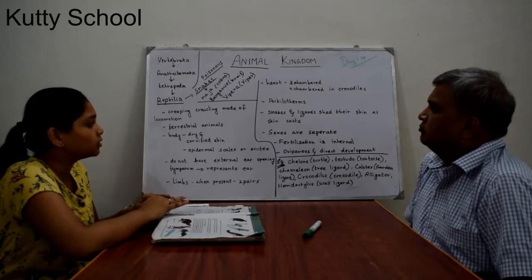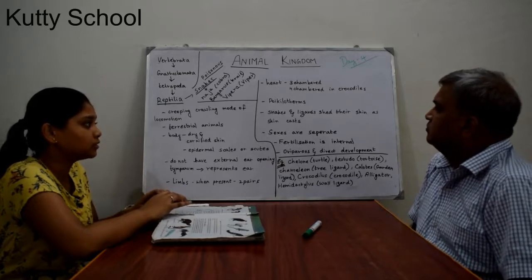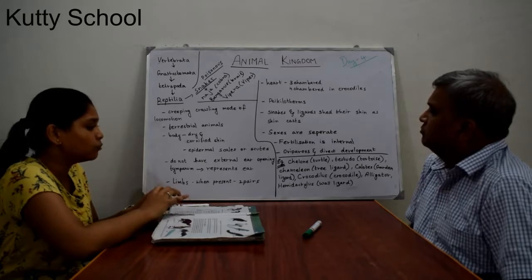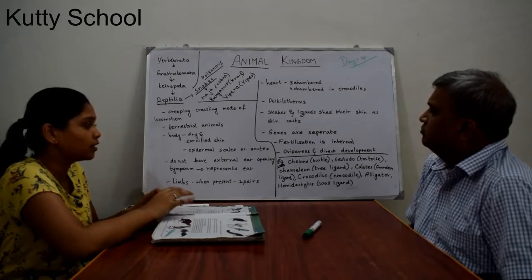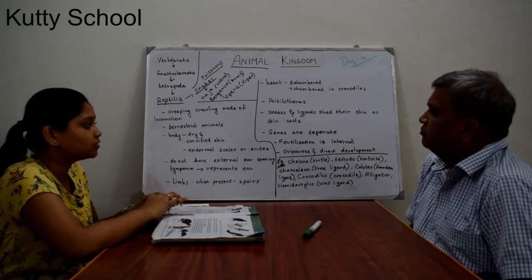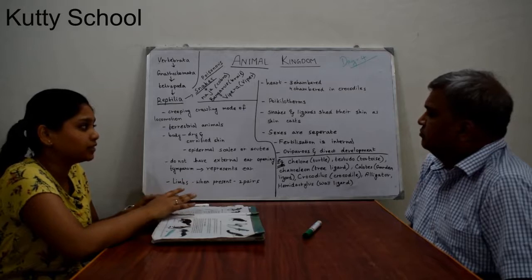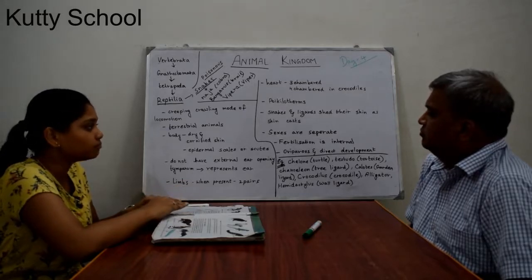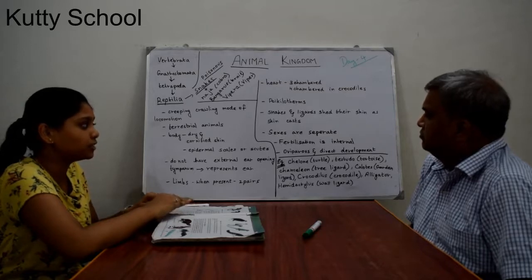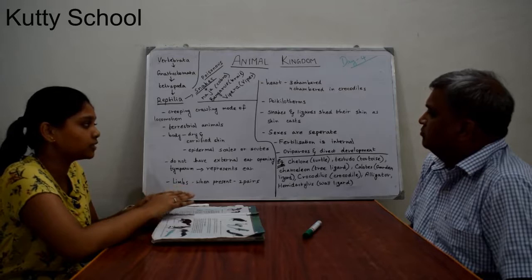Snakes and lizards shed their skin as skin cast. At a time in their life cycle they remove their skin, and new skin develops under the removed skin. In these organisms the sexes are separate, male and female, so they are also known as dioecious organisms.